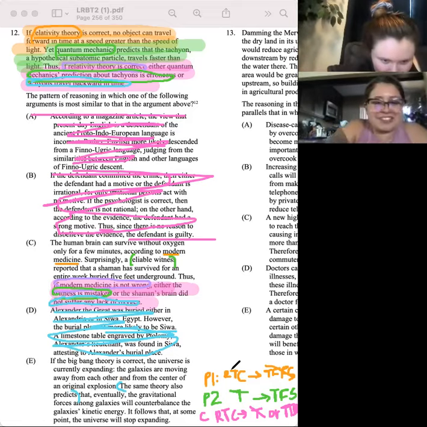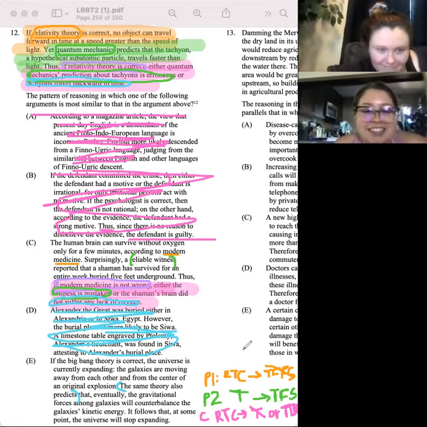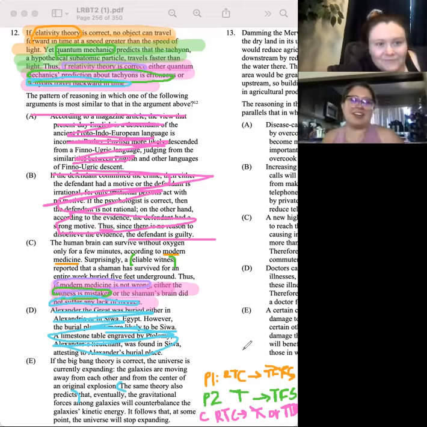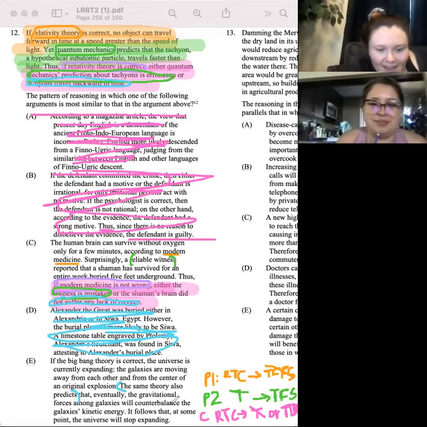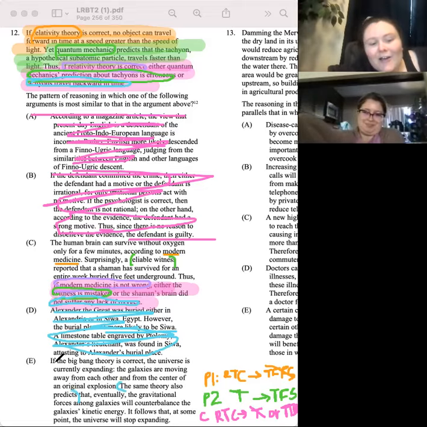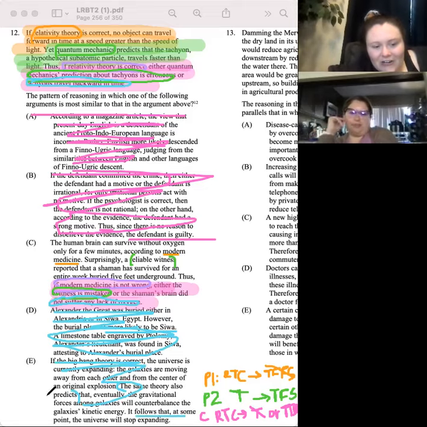I was waiting for the "or," like the universe is currently expanding or not, something else. Then it continues that at some point, it will stop expanding. Their conclusion is just that it follows that at some point the universe will stop expanding. That conclusion doesn't help at all. Yeah, I agree.